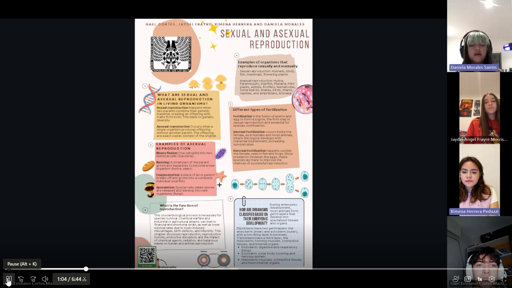Now, some examples of asexual reproduction are binary fission, where one cell splits into two identical cells, budding, where a small part of the parent grows and separates to become a new organism, and fragmentation, where a piece of an organism breaks off and grows into a complete individual. There's also sporulation, where special cells called spores are released and develop into new organisms.